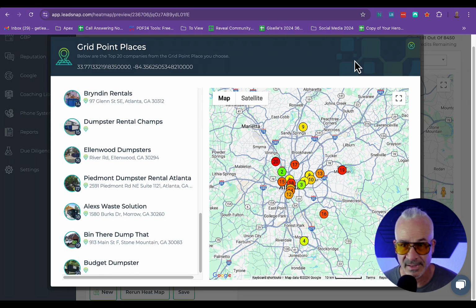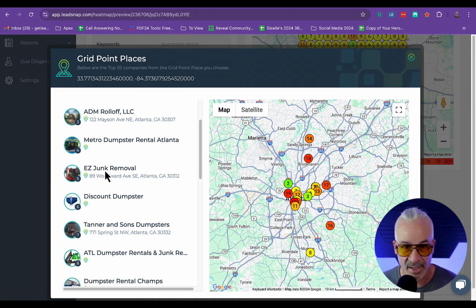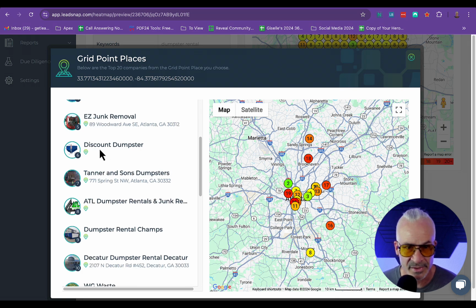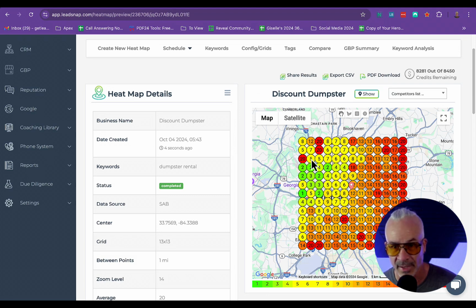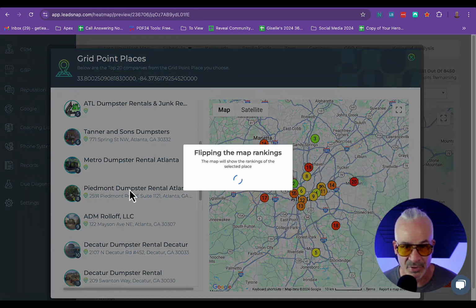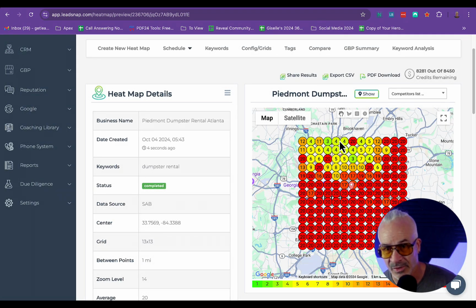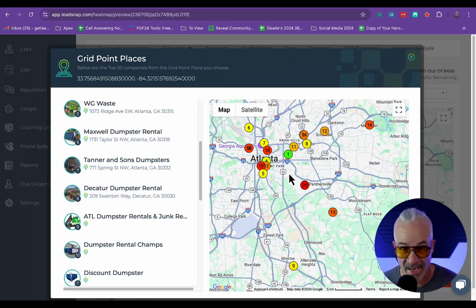When I see these results, because they might not be ranking high here, it does not mean that they're not ranking high somewhere else. This one is Discount Dumpster. That would probably be a decent keyword. So I'll flip the map rankings and see where they're ranking. They're ranking heavily up here in the northwestern corner of Atlanta. So you can see how these things change around depending on the company, and each one has an opportunity to potentially grow. You can see this one is not ranking that well at all, albeit it was ranking 4 or 5 in the location I was searching from on that particular geogrid spot.